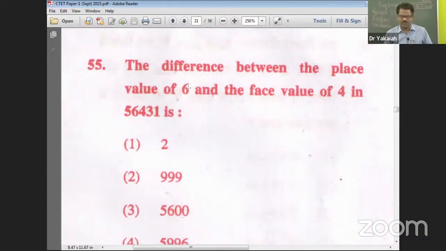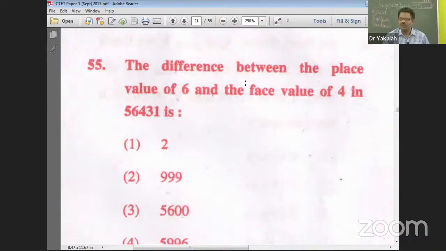Yes, this is the given number in which place value of 6. 6 is at units, tens, hundreds, thousands. 6 is at the 1000 place. So 6 into 1000, that is 6,000. And face value of 4. Face value is the same whatever the place it is, it doesn't matter.